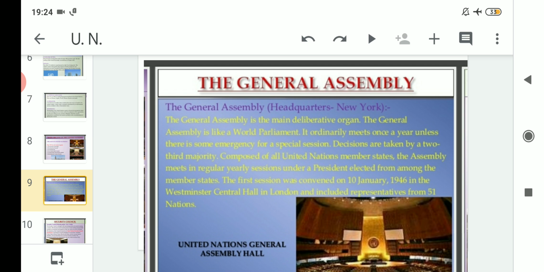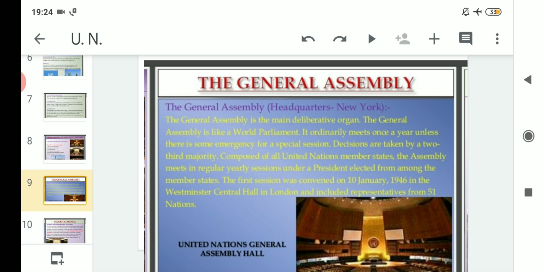The General Assembly, and in the bracket it is written headquarters is in New York. Remember this. The General Assembly is the main deliberative organ. The General Assembly is like a world parliament. That means it is a deliberative organ. It makes decisions. Clear? So the General Assembly is like a world parliament.